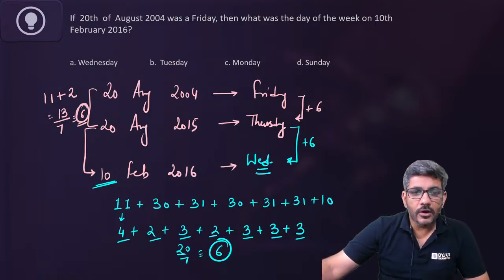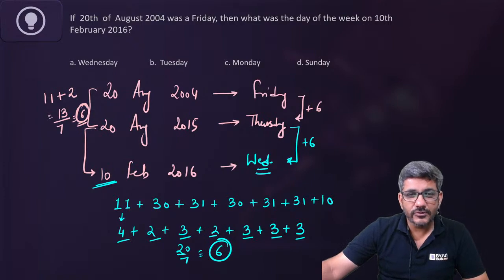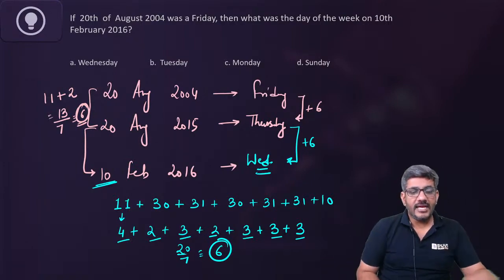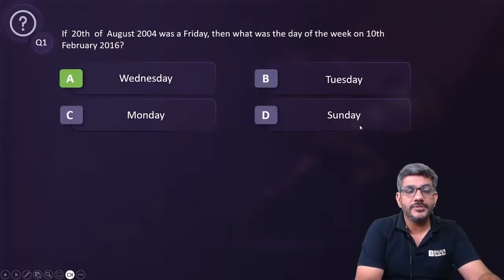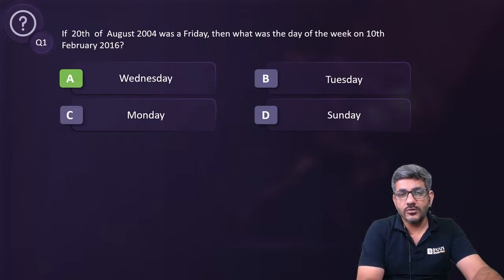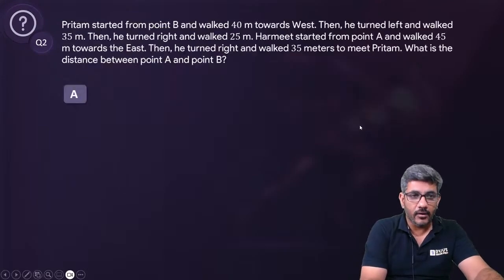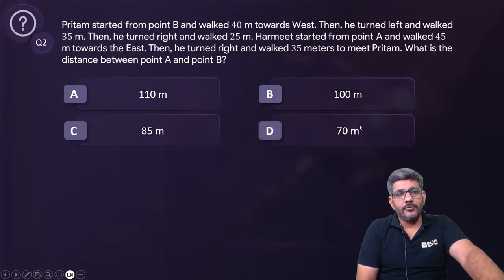Okay, I'm sure you are able to understand this solution, all of you. 10th February 2016 in this case would be Wednesday. The answer is option A. That is the answer for first question. I'll move ahead now to the second one on your screen now. Let me see how many of you can answer this correct.